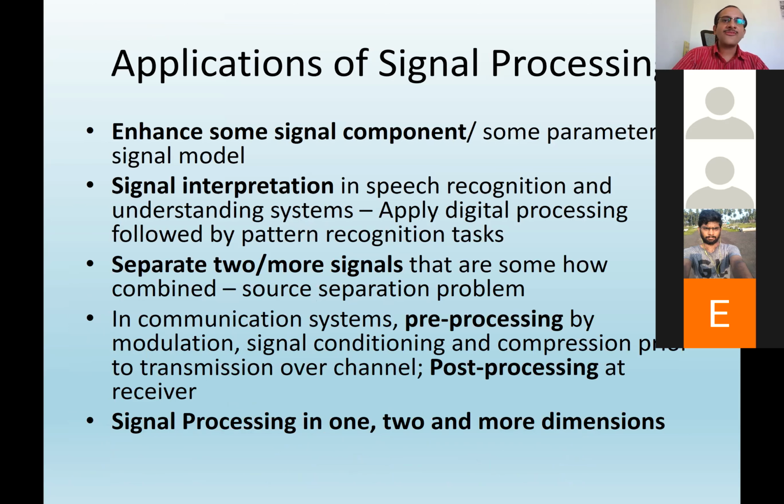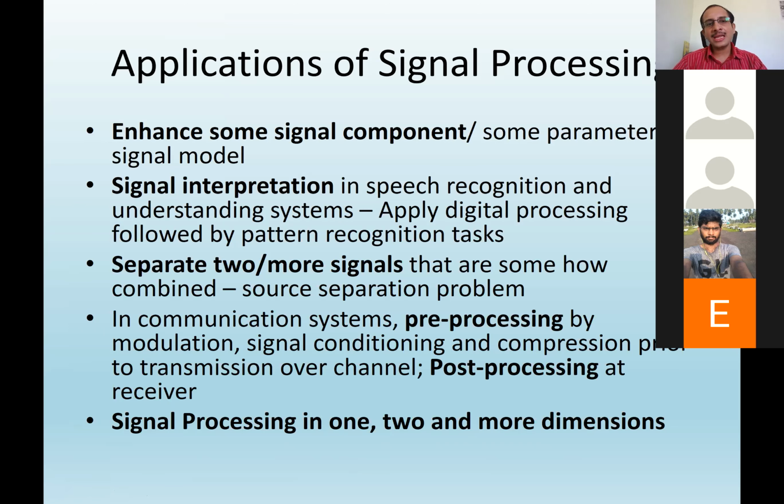Okay, so here are few points that we have discussed. So enhancing signal components and estimating some parameters of the signal model are of usual need in many applications. Okay, and interpreting the signal in many recognition tasks, either speech recognition or image recognition or object detection, object recognition, signal interpretation is very important. For that, either the better representation of the signal, either in the same domain or in a different domain, is important.